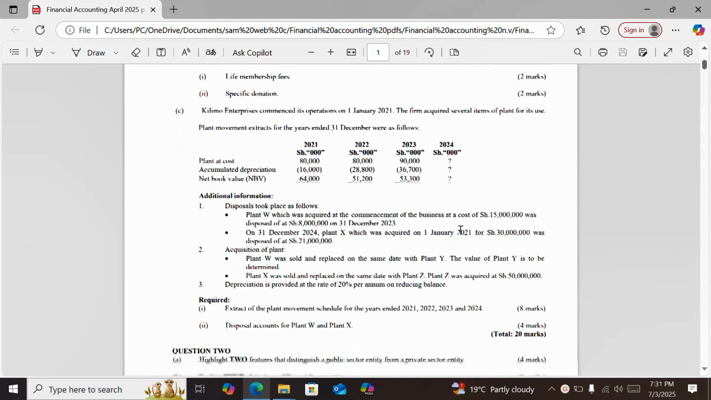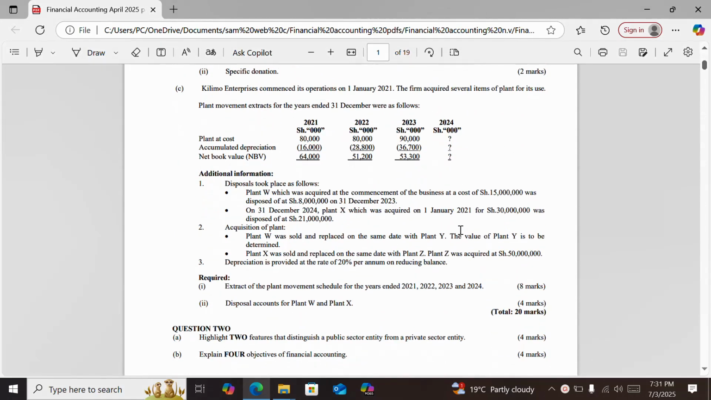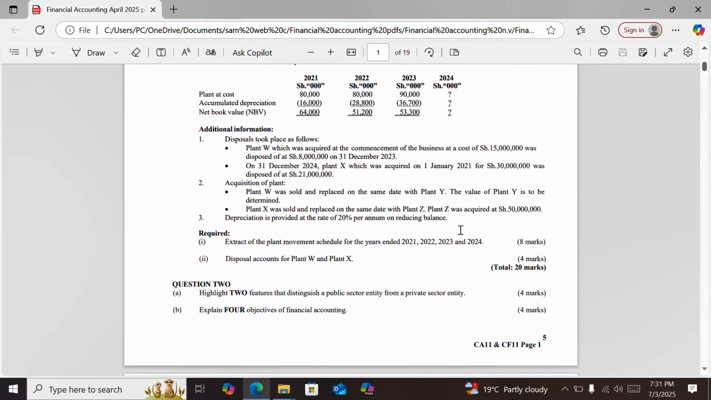This was a question on calculating depreciation and disposal account and preparing extract of plant movement schedule for the years ended 2021, 2022, 2023, and 2024. Then disposal account for plant W and plant X.